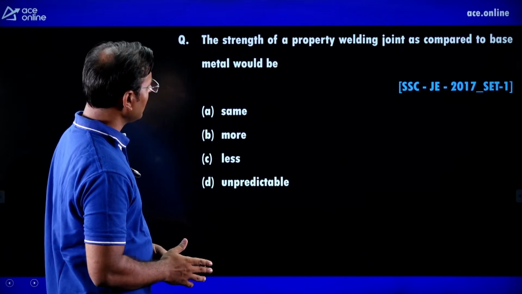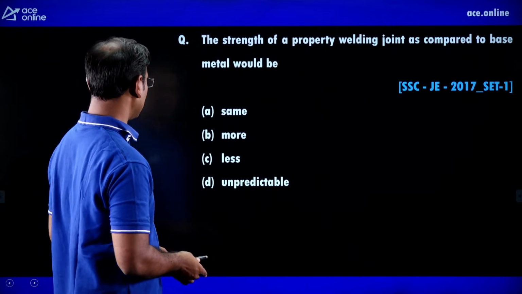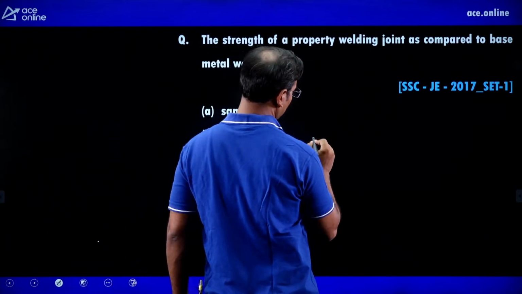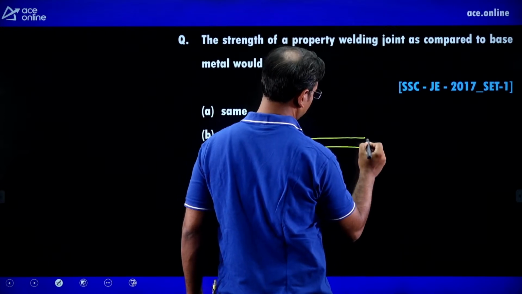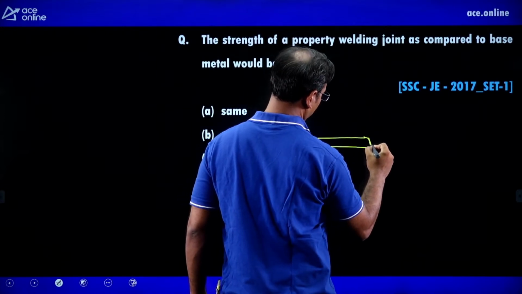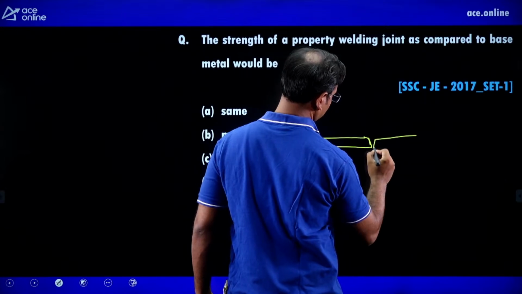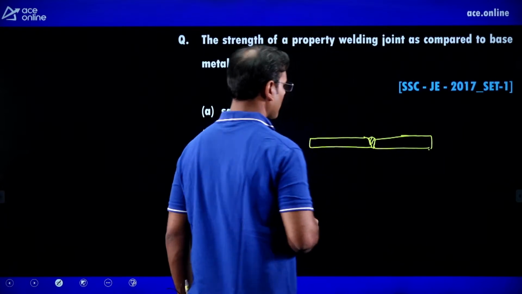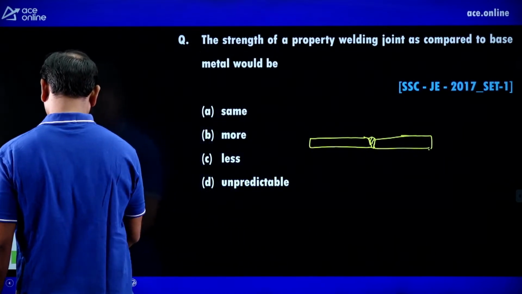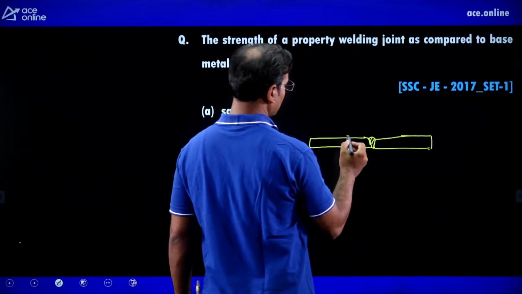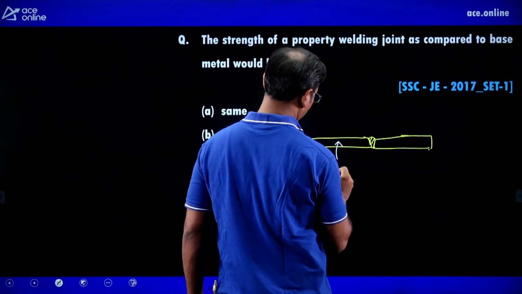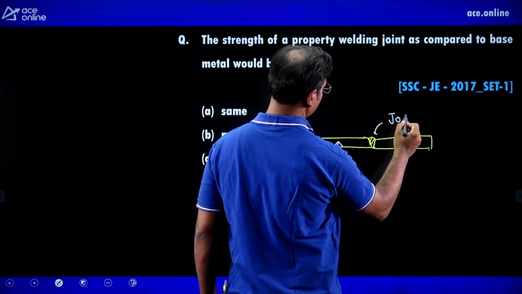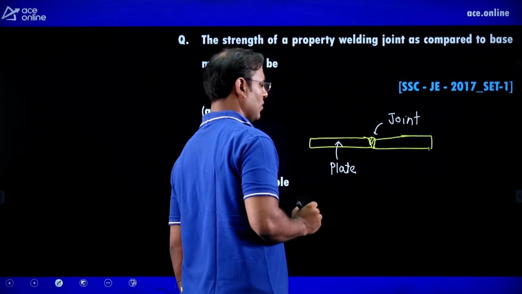The strength of a properly welded joint as compared to the base metal: just see, the two plates we want to join here. Guys, at the joint, what will be the strength? This is the plate, and this is the joint, where the strength must be more.